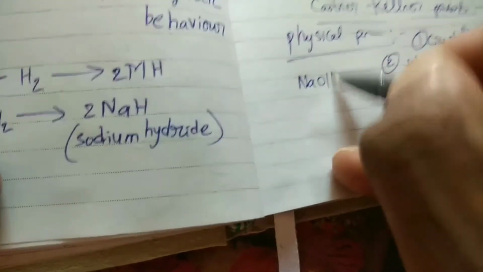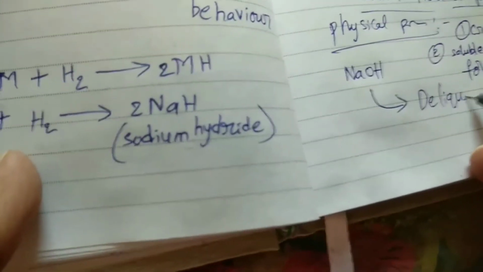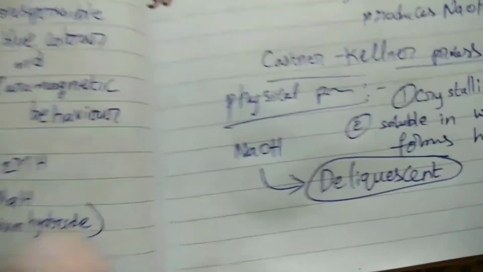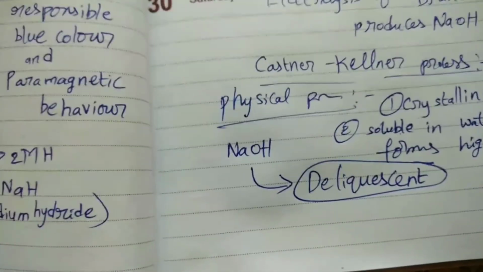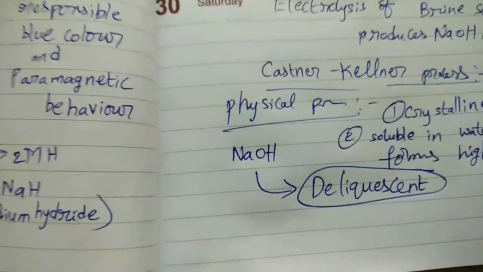Next, it is a deliquescent substance. NaOH is a deliquescent substance. What is the meaning of deliquescent? A substance which absorbs moisture from air, dissolves in it, and changes to liquid.